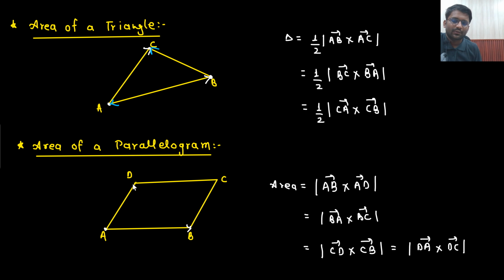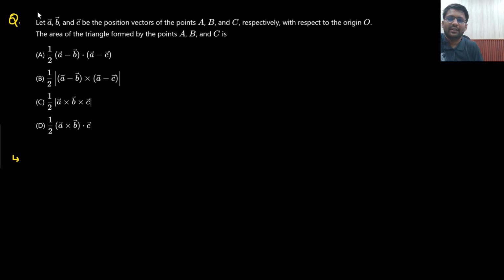Understandable? From this as well, one question has been asked in the GATE examination. This is a GATE examination question only. What is given? Read the question carefully and then give the answer. A, B, C are the position vectors of points A, B, C respectively with respect to origin O. The area of the triangle framed by the points A, B, C is. What are they saying? You need to frame a triangle with the points A, B, C.